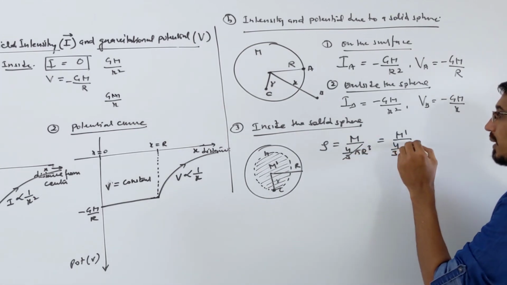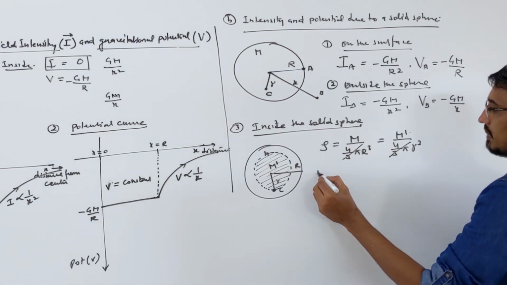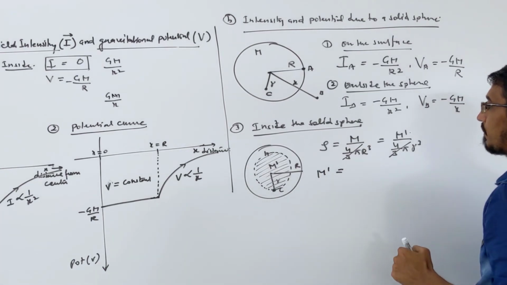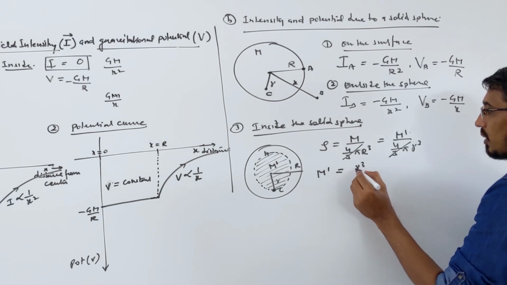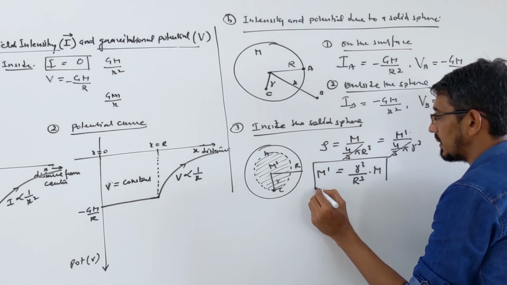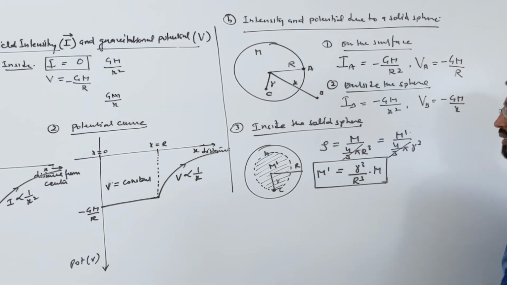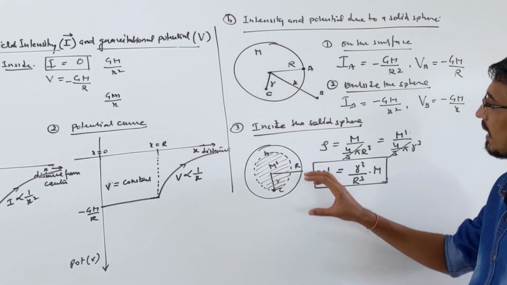So when you simplify, we are interested in calculating m dash. How much does m dash come? m dash becomes small r cube by capital R cube into capital M. That is your m dash, the first thing. We know m dash, so now what we will do is calculate the intensity.